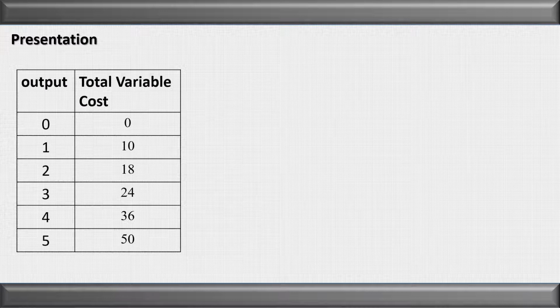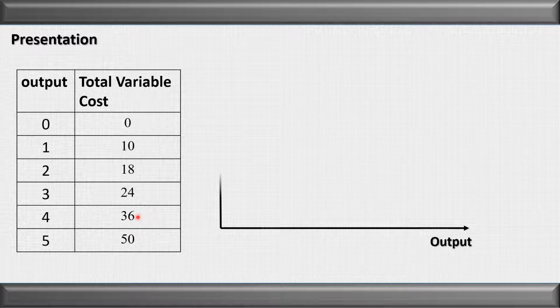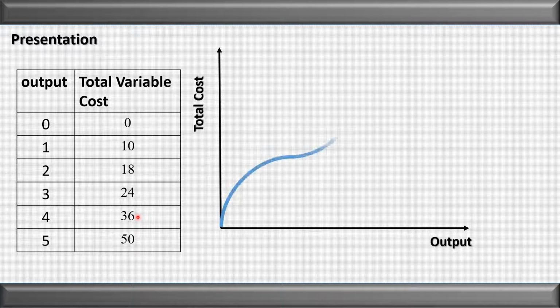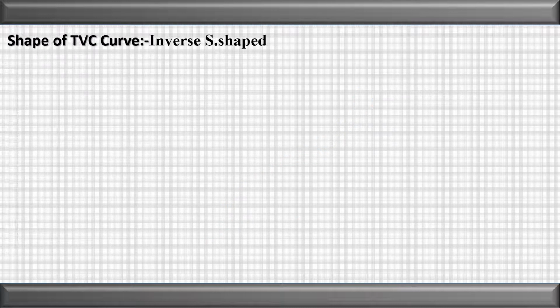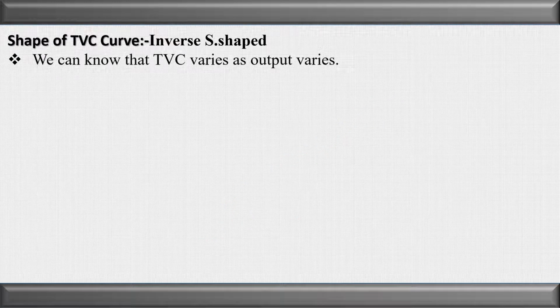Let us see the presentation. We know that as the output increases, total variable cost also increases. When the output is 0, total variable cost is also 0. And when the output starts increasing, the total cost also starts increasing. We can see that total cost starts from the origin 0. The shape of the total variable cost is inverse S shape, and it starts from the origin 0. Let us see the reason.